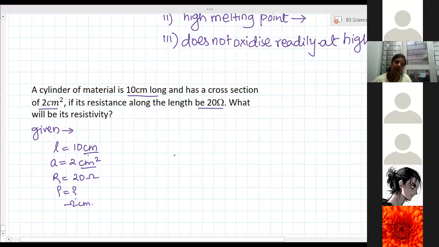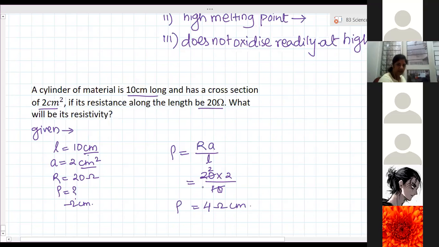So you have the formula, resistivity is equal to RA by L. Substitute the values. R is 20, area is 2, length is 10. So that is equal to 4 ohm centimeters is the value of resistivity.